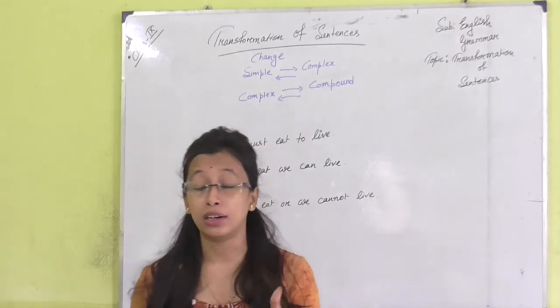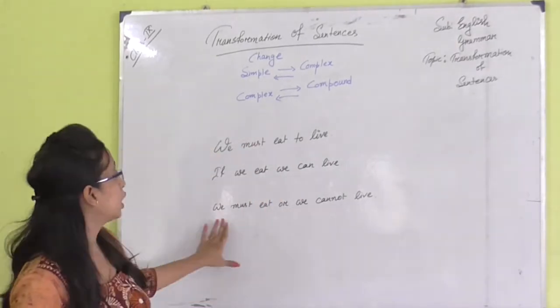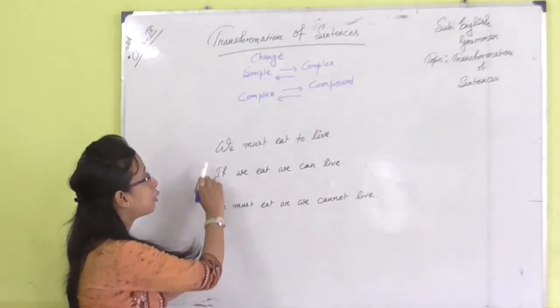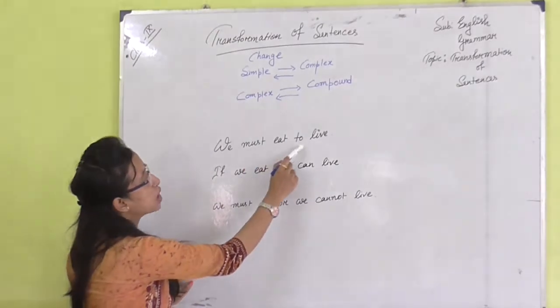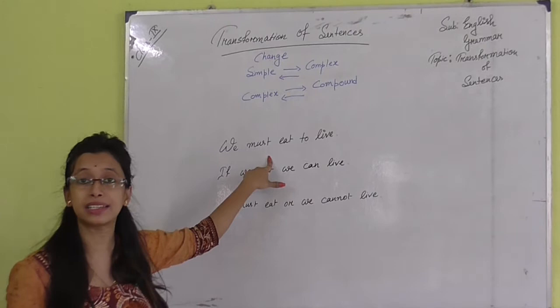So let's recall these characteristics. Here I have given three sentences. The first sentence: we must eat to live. Can you please tell me which kind of sentence it is?